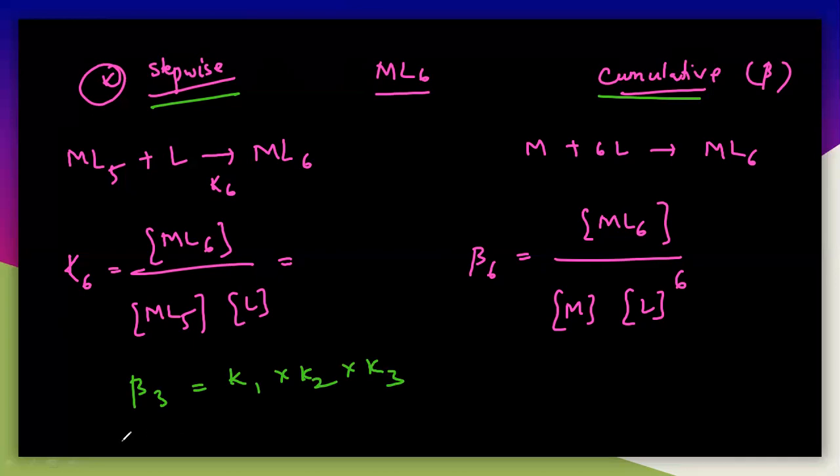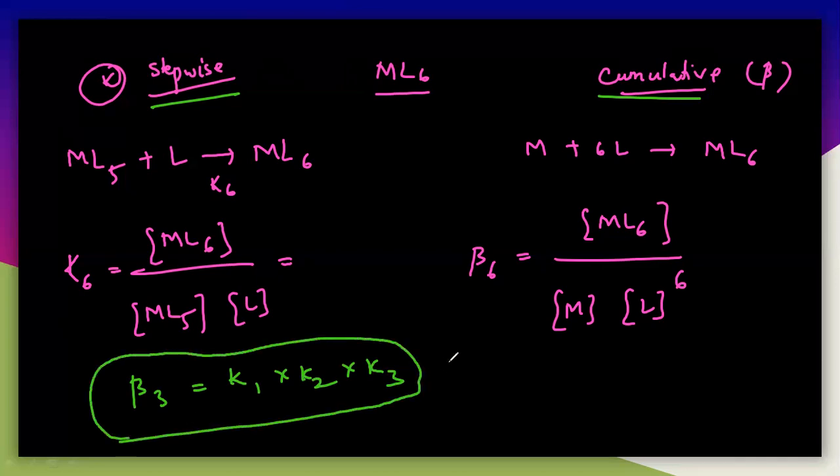If you multiply these, you will get the overall stability constant. I will also prove this. But you have to understand that for beta n, you simply multiply K1, K2, K3, and so on up to Kn, and finally you will get beta n. So if you find the stepwise stability constants, it means you have already found the cumulative stability constant.